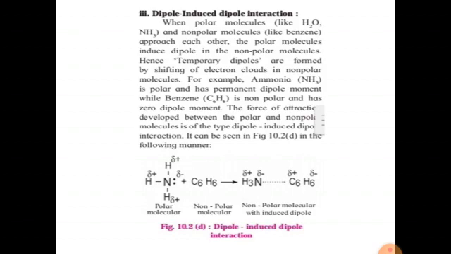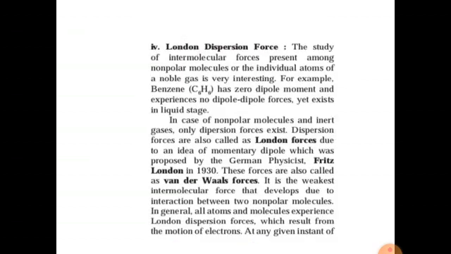It can be seen in the figure. The polar molecule is NH3 and benzene is non-polar, so the non-polar molecule has an induced dipole. NH3 has delta minus and delta plus, and similarly benzene has delta plus and delta minus charges on it.